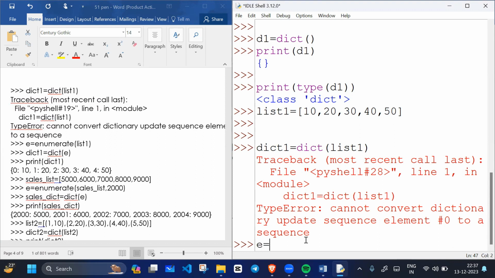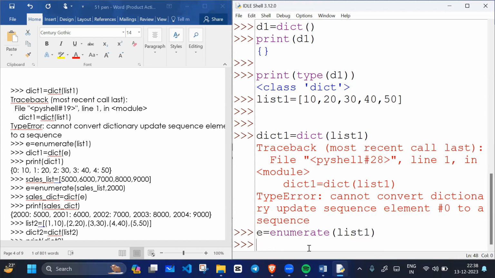Here I will convert this list into what? I cannot directly convert this list into a dictionary, so I will convert it into an enumerate object. I will write enumerate, and here I will write list one. So what does the enumerate function return?